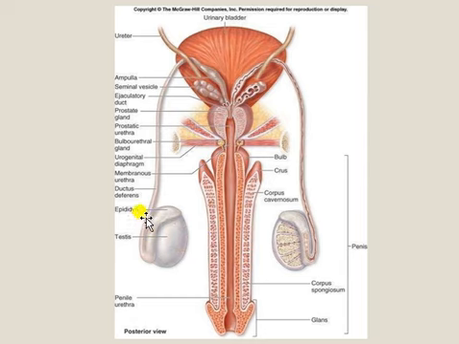This is the epididymis. This is the vas deferens. See, the vas deferens enters here. This is the seminal vesicles. The seminal vesicles and vas deferens form the ejaculatory duct, which pierces through the prostate gland and enters into the urethra.